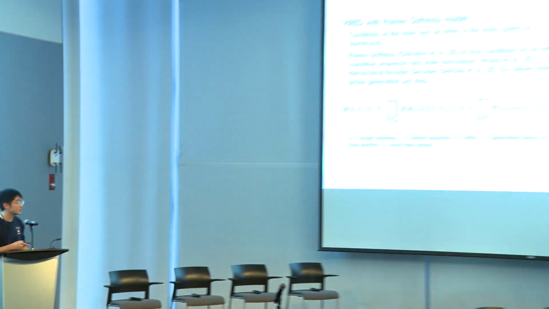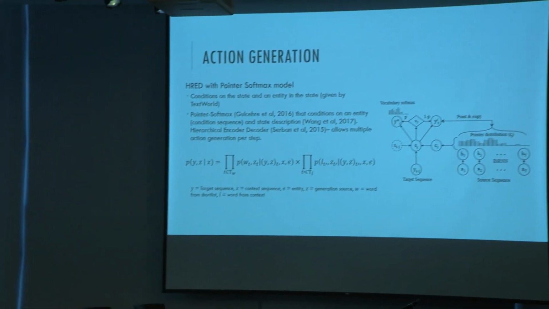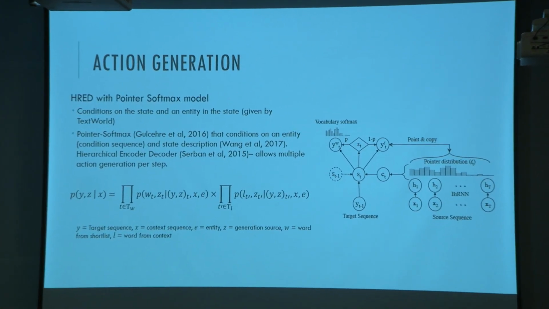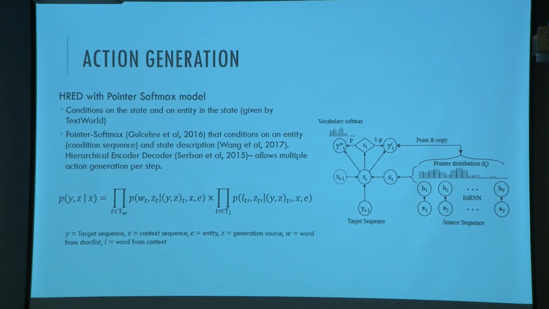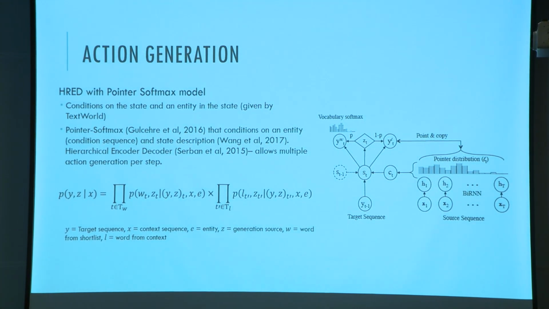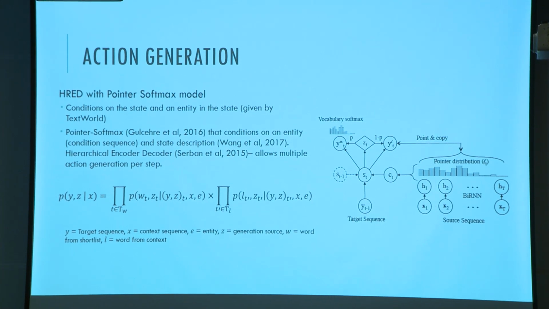So yeah, I'm not going to really explain all of this. This is basically what we were saying. You're at a current state. This is your switch. You decide whether to generate something from your vocabulary or generate something from your context. And the context in this case is just our encoded representation of our context. So this is what we do to generate a single action. But we still have the problem where we need to generate a variable number of actions per given state.